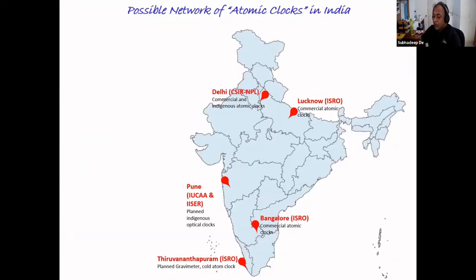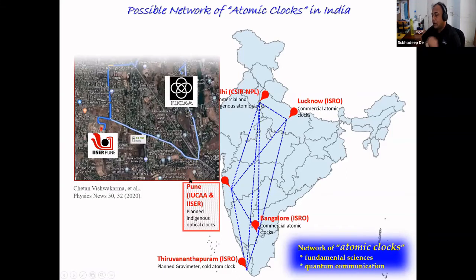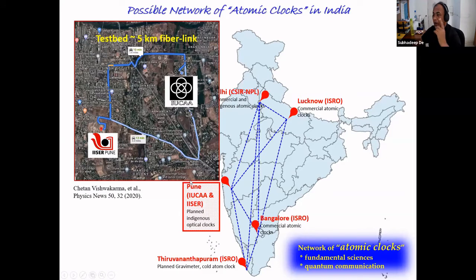As I said, networking is important. There are a few labs in India who are also working on optical clocks. Earlier I was at NPL in Delhi, and there I started the optical clock development before moving to IUCAA. So in future, there could be a network among these clocks, particularly in Pune. IUCAA, that's myself, and IISER Pune, Umakant Rapol, are developing 2 different clocks.